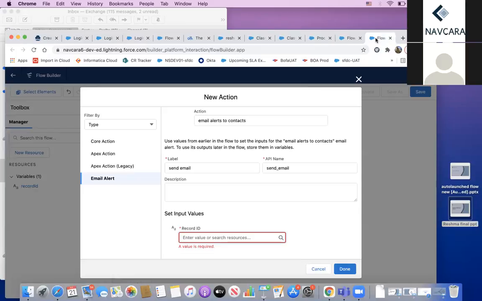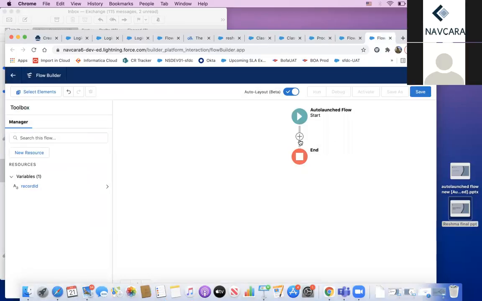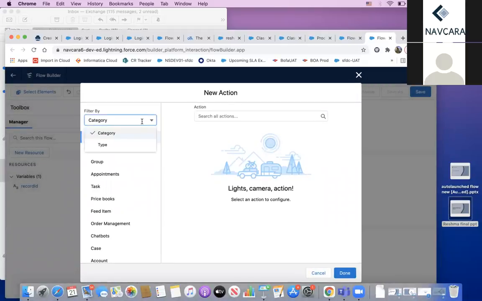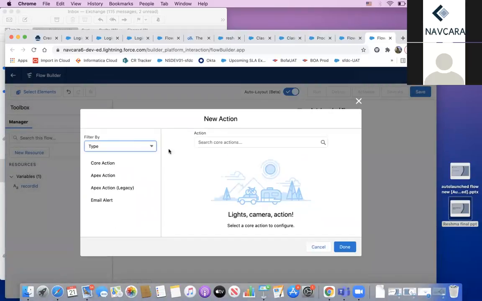We have to go to flows, and I selected the auto launch flow with no trigger. In the auto launch flow, to add an element, we need to add this. I choose action, which is an element for interaction. From this filter by, I chose type. From there, I choose email alert.